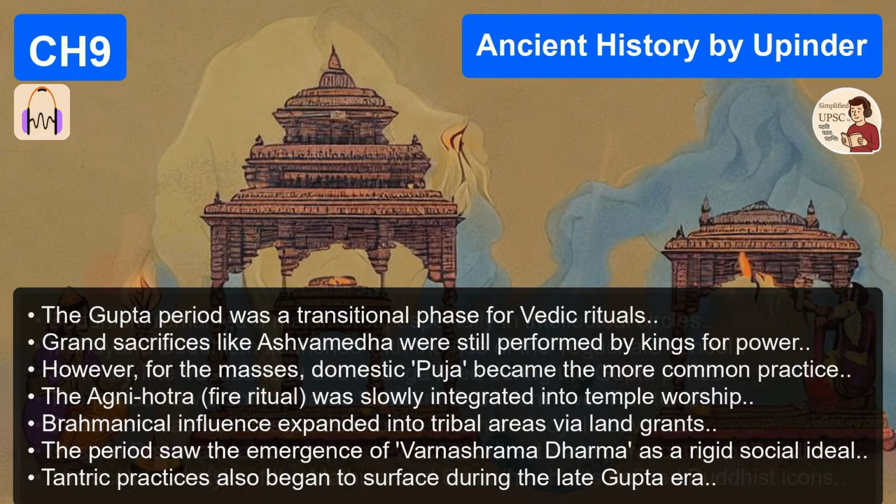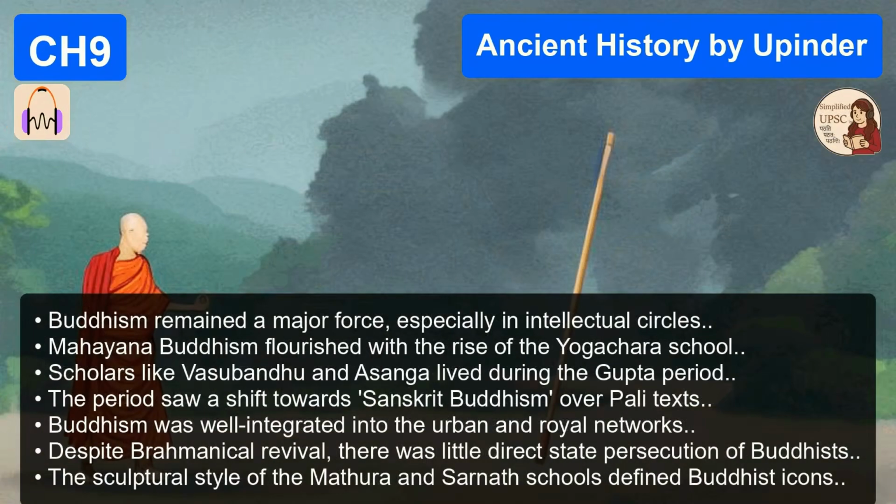It achieves this sublime balance between the sensual, the physical beauty of the form, and the spiritual, the expression of inner calm and grace. The ultimate example of this has to be the Sarnath-seated Buddha. It's a masterpiece. It's probably the most iconic sculpture from ancient India. The Buddha is seated in the Dharmachakra Pravartana Mudra, which is the gesture of turning the wheel of law of his first sermon. What makes it so special?